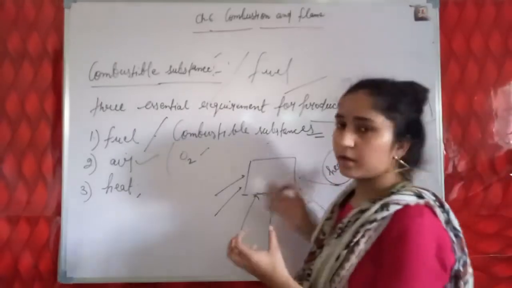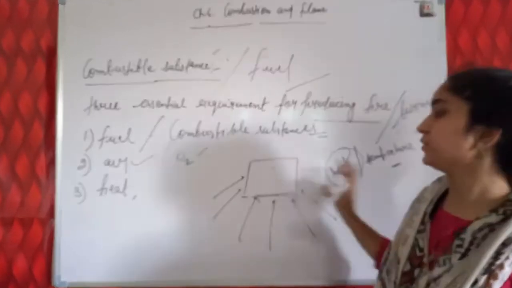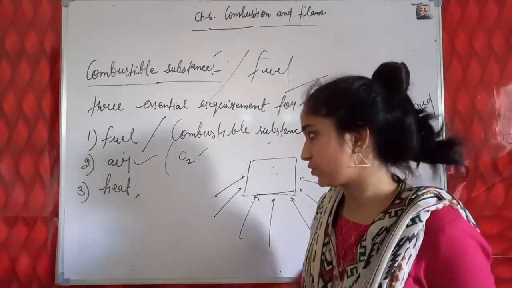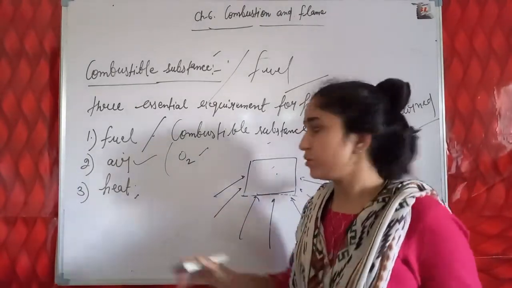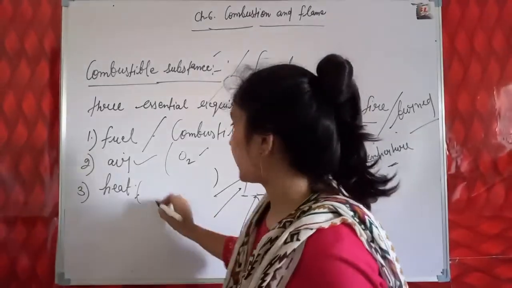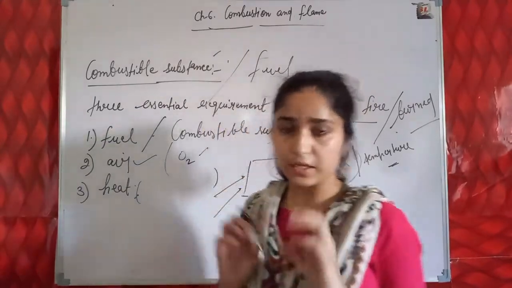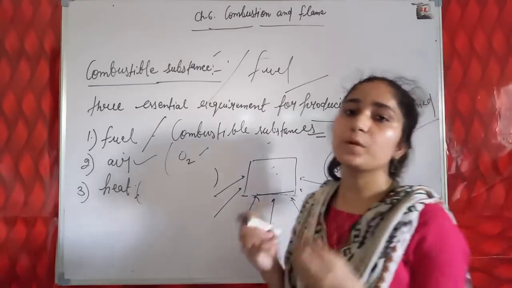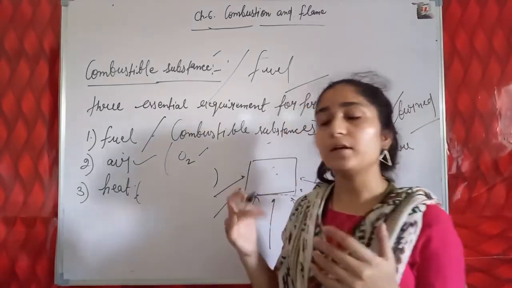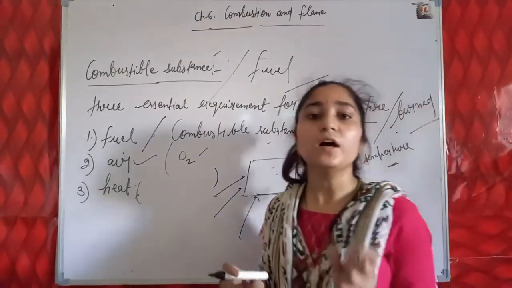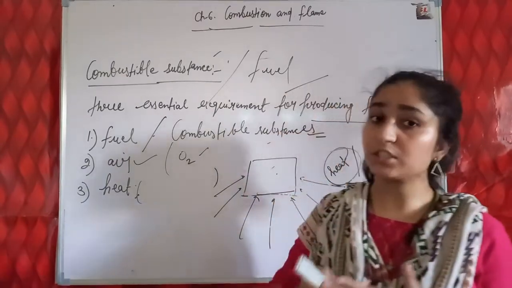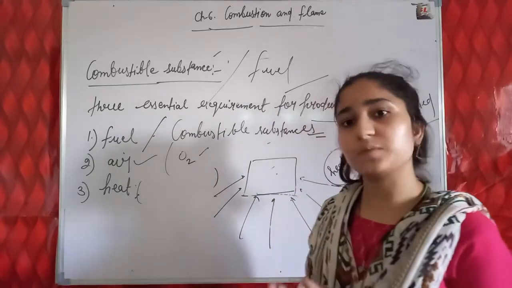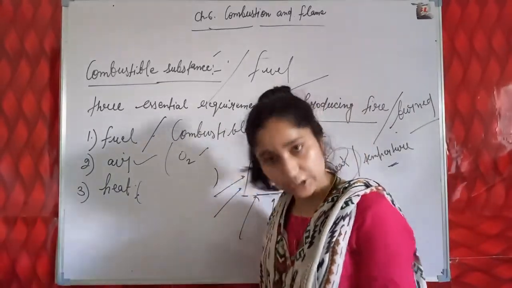And after receiving some heat, this wood starts to produce fire and starts to burn. So heat is also necessary. Here a term comes that we call ignition temperature. Ignition temperature means the temperature at which a substance starts to burn. Each and every substance has a specific temperature at which it starts to produce fire. That temperature we call ignition temperature.